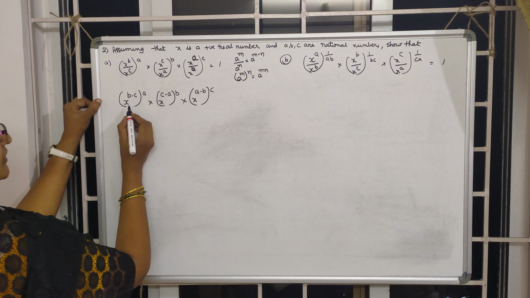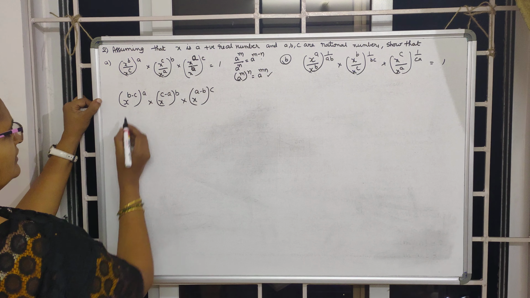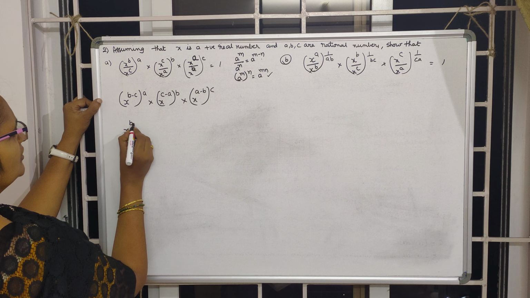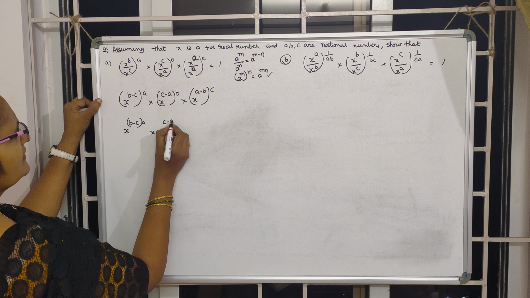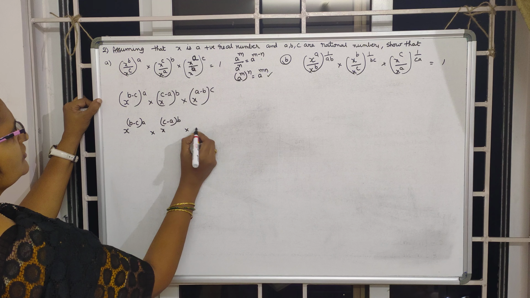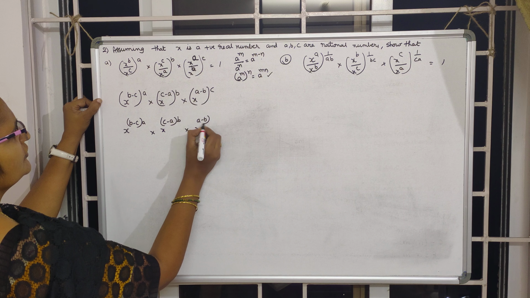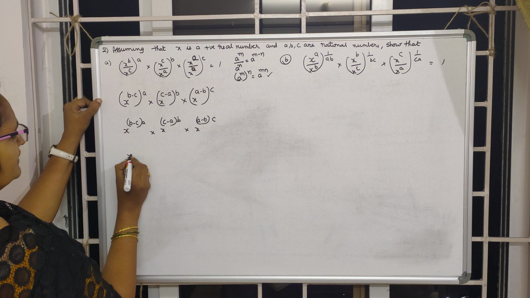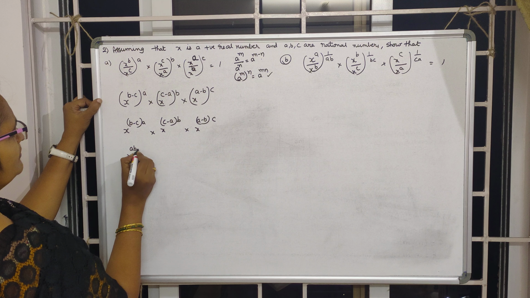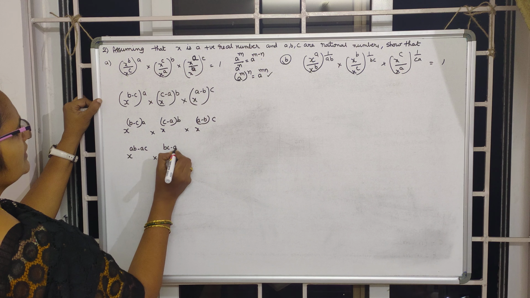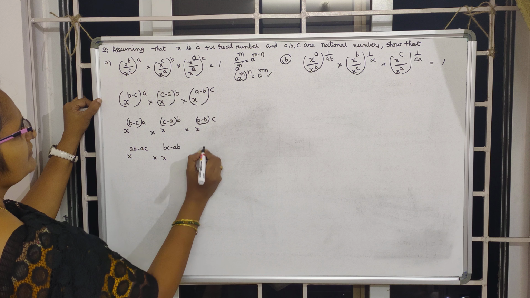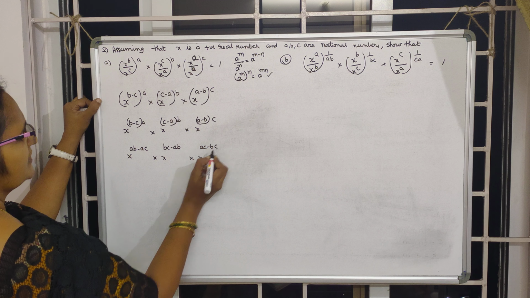Right? Now here using this law of exponent, I am writing this as x^((b minus c) into a) times x^((c minus a) into b) times x^((a minus b) into c). Further I am multiplying x^(ab minus ac) times x^(bc minus ab) times x^(ac minus bc).